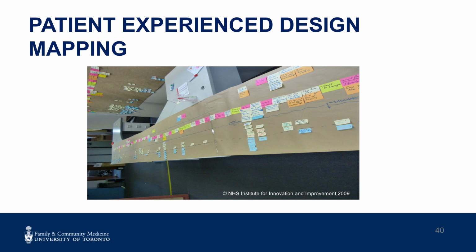The NHS, or National Health Service Institute for Innovation and Improvement in the UK, developed a process mapping approach called experience-based design that engages patients and families in the development and analysis of process maps for healthcare improvement efforts. Patients' thoughts, feelings, and perspectives are noted with each process step and used to guide the change ideas. Here's an example of a process map with patient and family emotions included below respective process steps. The emotive patient perspective provides insight into how we might co-design improvement for specific parts of a process.